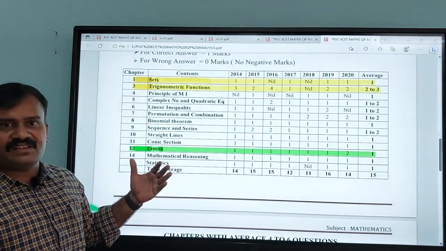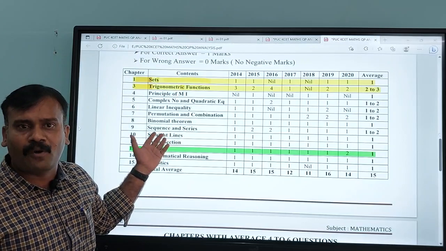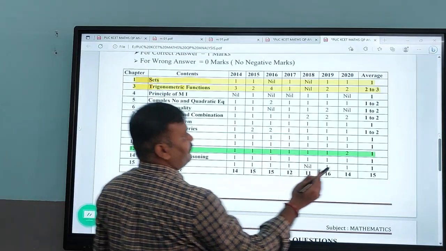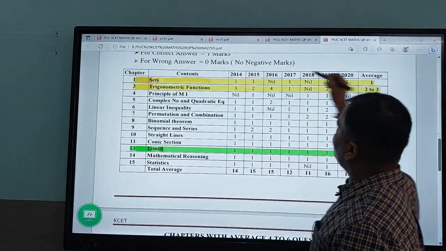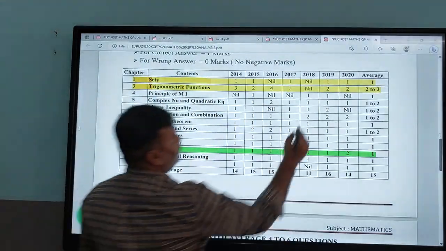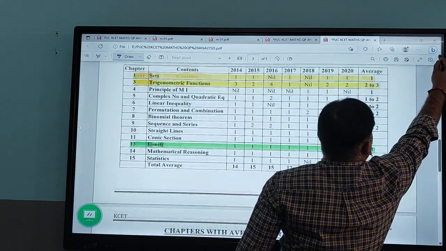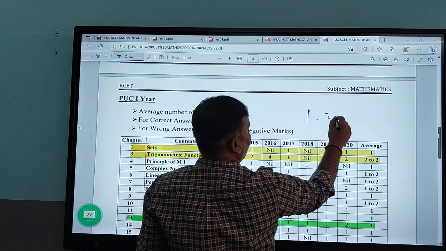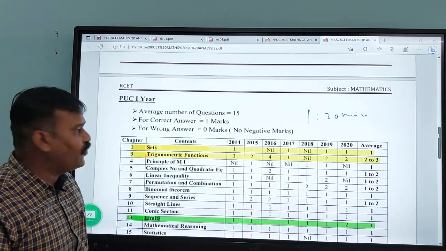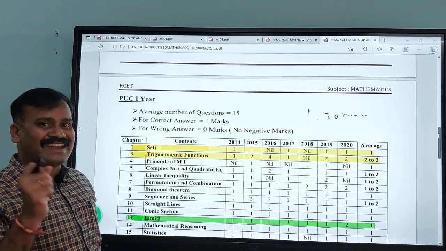So instead of wasting the time, we need to go with this approach. This is the better way to crack any kind of competitive exam. This is a brief introduction, and please keep in your mind you will be having 1 hour 20 minutes for any subject. So you will have 80 minutes duration for answering the 60 questions. So obviously you need to be concerned about the time and all those things.